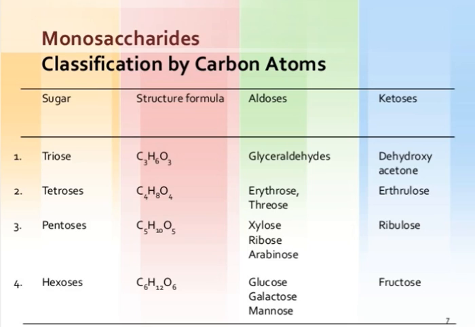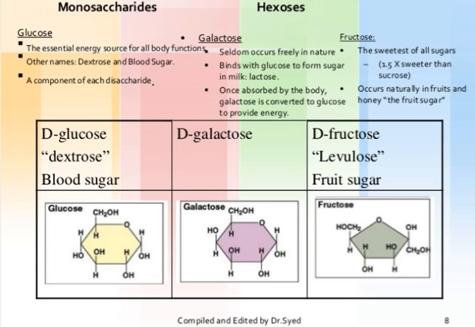Then monosaccharides: glucose, the essential energy source of body functions. D-glucose, dextrose, blood sugar, glucose, galactose, and fructose are examples of carbohydrates. D-glucose means dextrorotatory glucose.